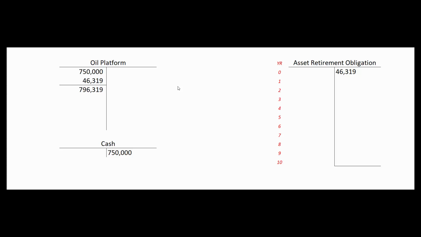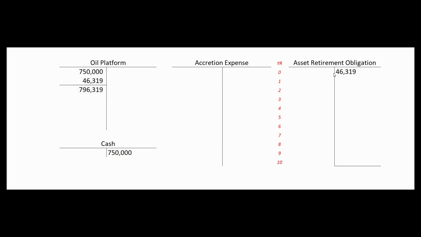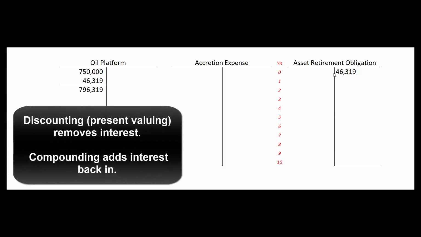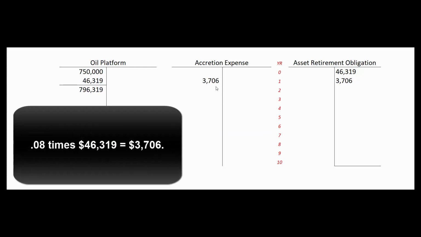So what we're going to do is increase this liability and debit an account called either interest expense or accretion expense. So after 1 year goes by, we're going to figure out the balance in this account and add 8% interest. Another way to think about present value is it takes the interest out of the transaction. So when we found the present value of that $100,000 to be $46,319, we actually took the interest out, and now we're going to put the interest back in. So we multiply 46,319 times 8%. We get 3,706 of accretion expense, and we credit asset retirement obligation for that 3,706.